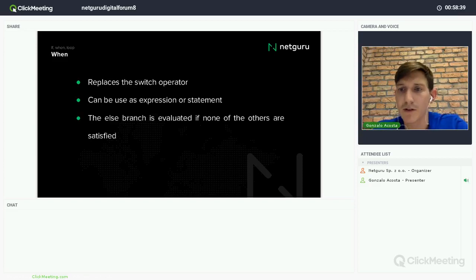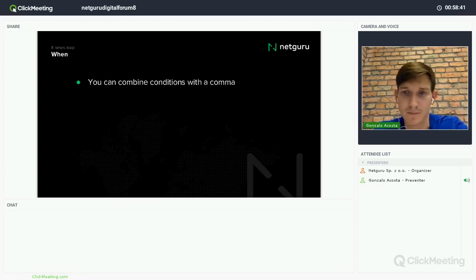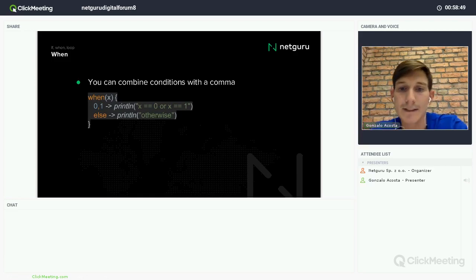One thing, I don't need to write the break all the time. Also, you can combine different conditions with a comma. For example, when x is 0 or 1 we'll execute this, and if not, we'll just print the otherwise. So you don't need to write any break or anything else.